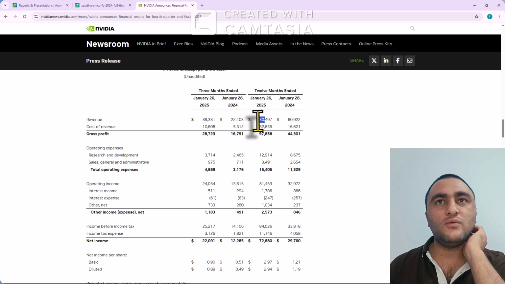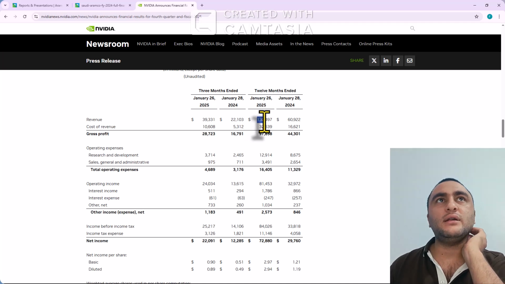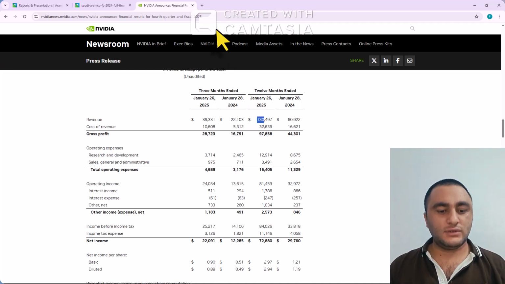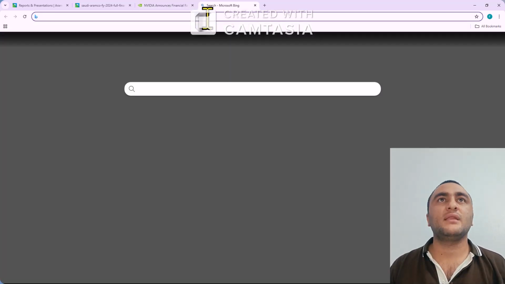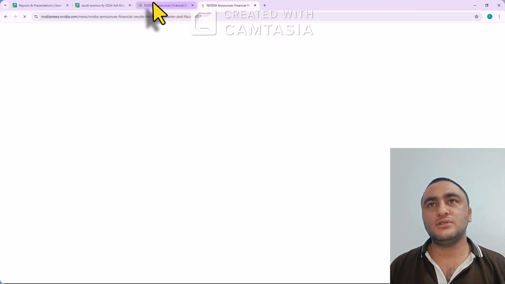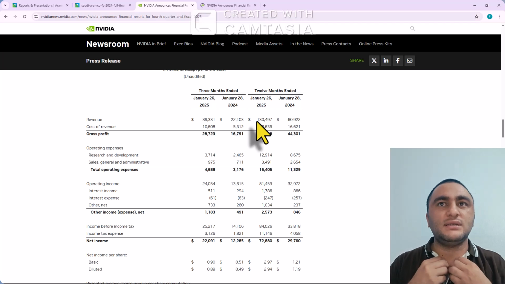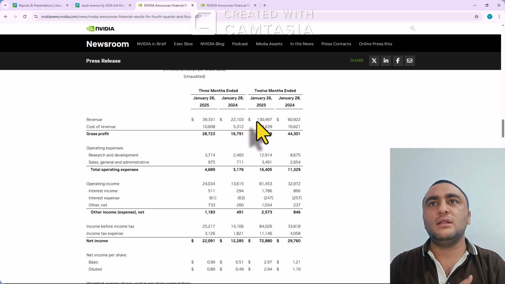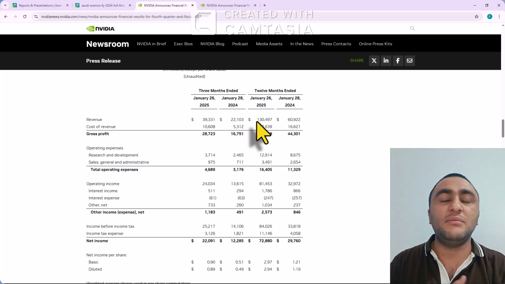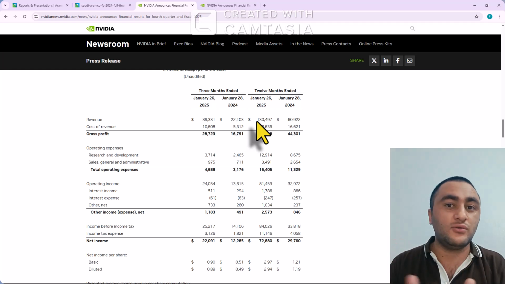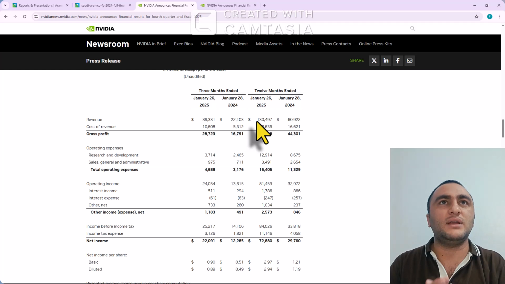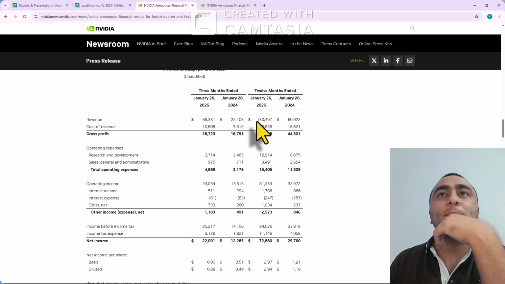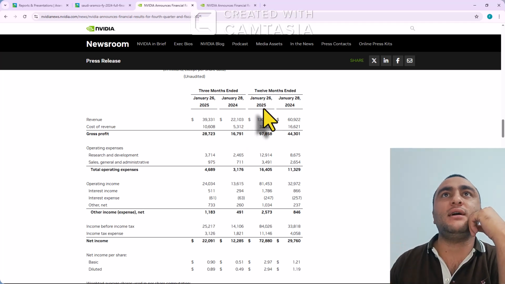In 1 year only, NVIDIA revenue, if we compare 2024 to 2026, they got so much in 2025, and in 2026 it will boom. It will grow maybe 2 times, maybe 3 times, because AI is everywhere. Everyone is talking about AI, everyone is trying to connect their company with AI.